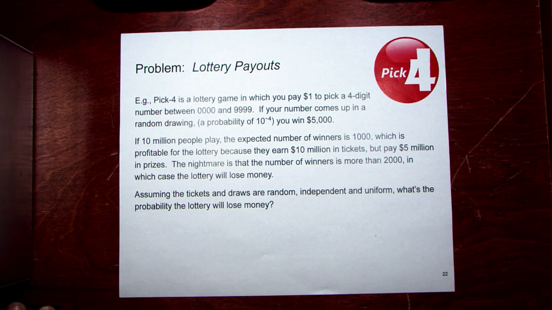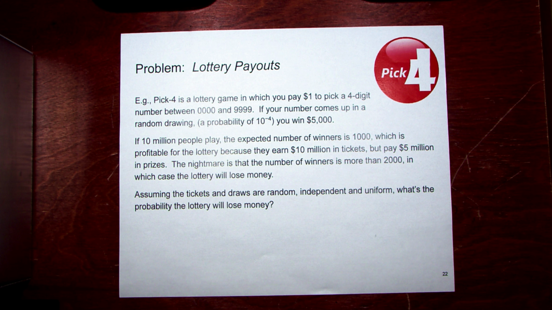All right, so we have this game where you pick a 4-digit number, something between 0 and 10,000. And if the lottery picks your number, you win $5,000. So your chances of winning are 1 in 10,000. So your expected return on your $1 is 50 cents. Okay, so the lottery expects to earn money on this, but there is a disaster case,